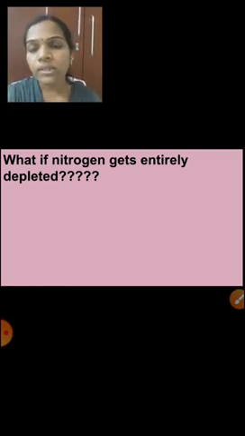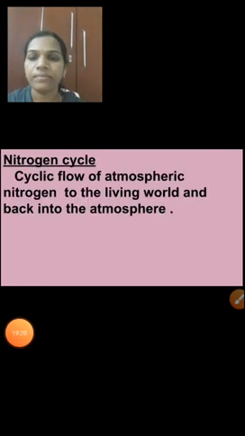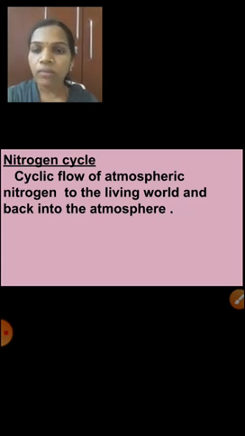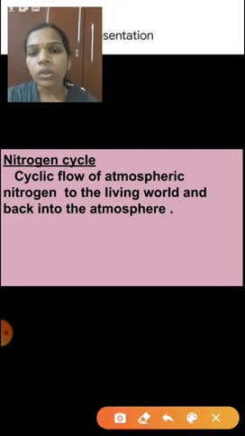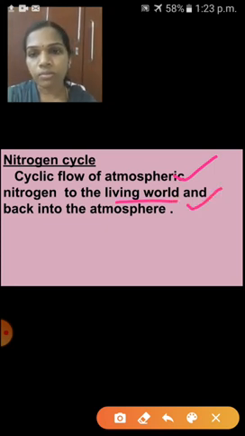No. To avoid such a critical situation, our nature has one secret, that is called the nitrogen cycle. What is that called? Nitrogen cycle. So what does nitrogen cycle mean? Cyclic flow of atmospheric nitrogen to the living world and back into the atmosphere. Children, nitrogen cycle means cyclic flow of atmospheric nitrogen to the living world and back into the atmosphere.